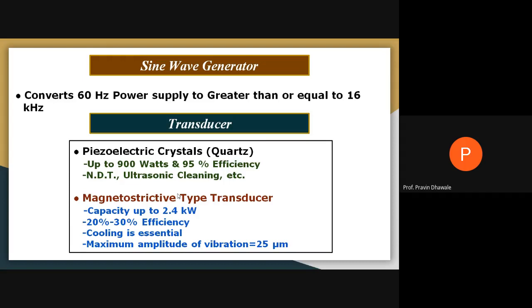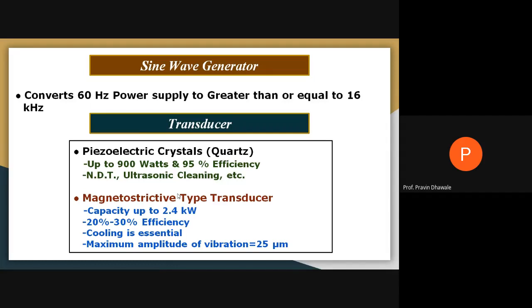Then the second element is the transducer. As we discussed, there are two types: first, the piezoelectric, and second, the magnetostrictive type transducer.